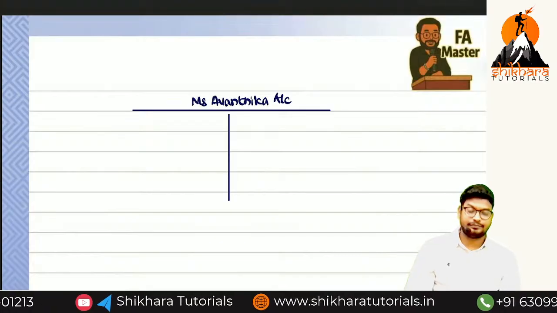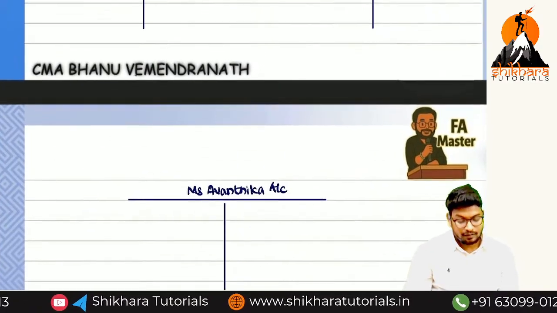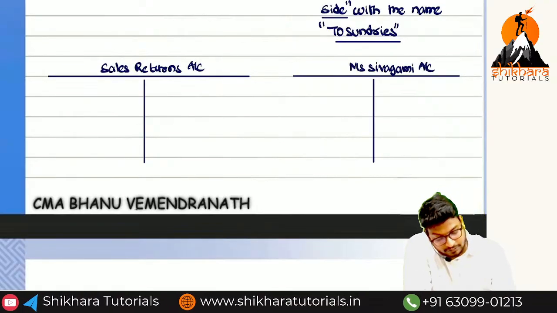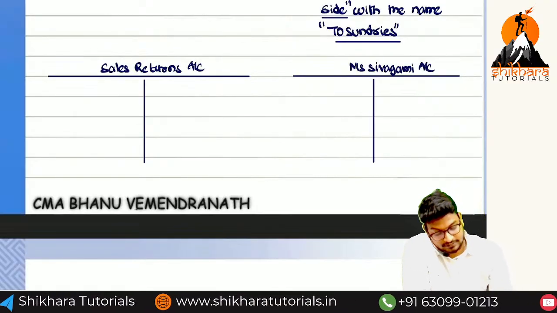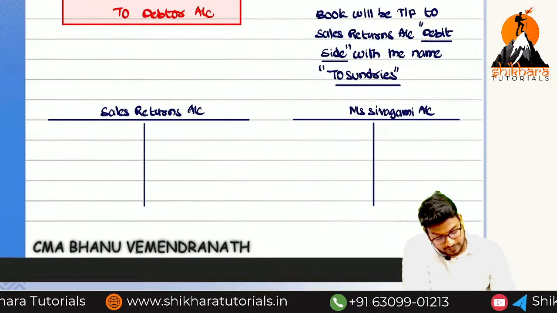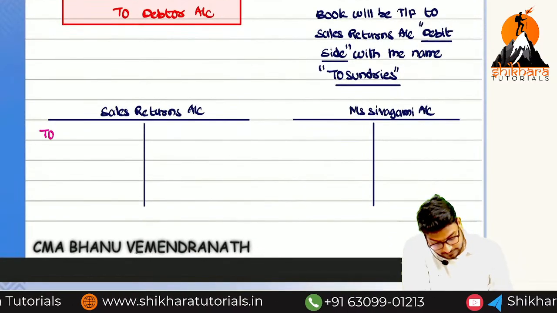Same, sales returns account. Which side do we have to record? Just now we discussed, the debit side. So what do we have to write? To sundries.